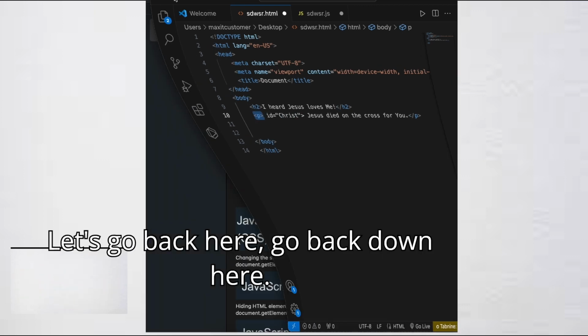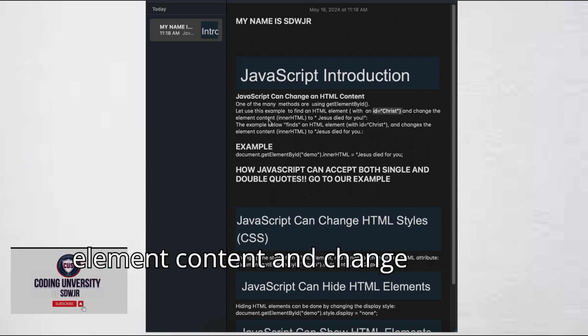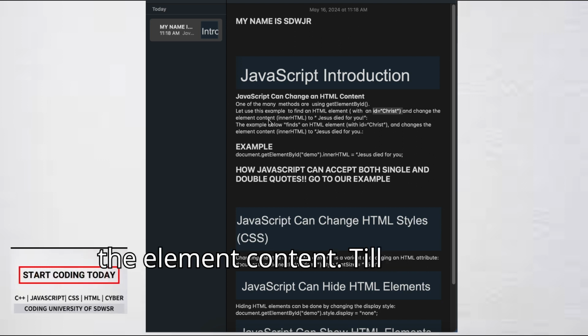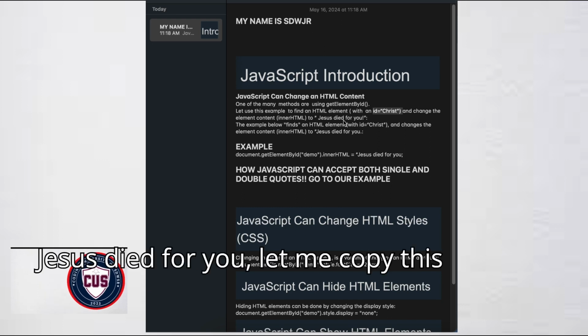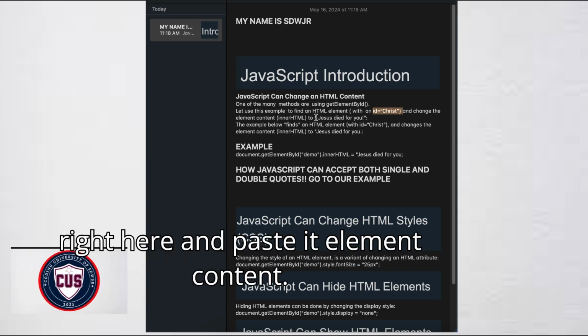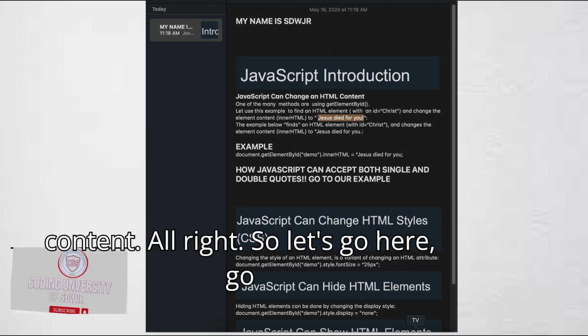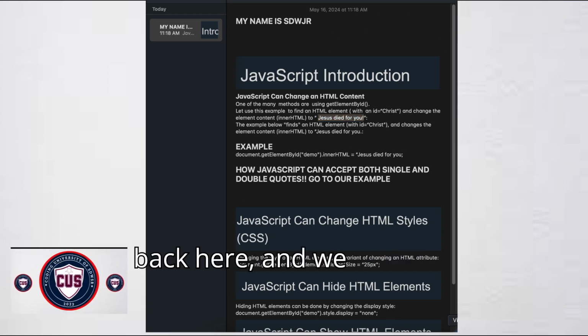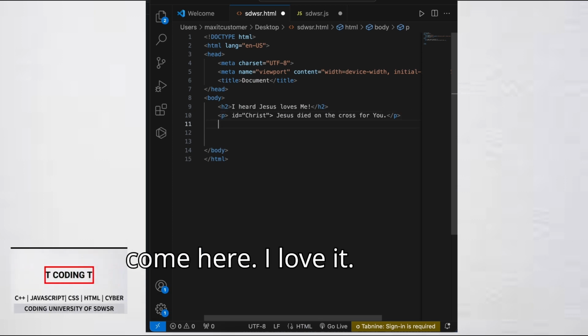Let's go back down here. HTML element with ID, and change the element content to Jesus died for you. Matter of fact, let me copy this right here and paste it in the element content. Jesus died for you. So let's go back here. And we come here. I love it.